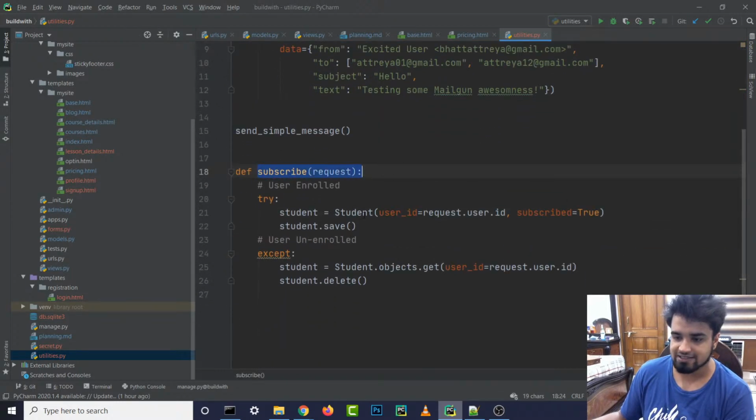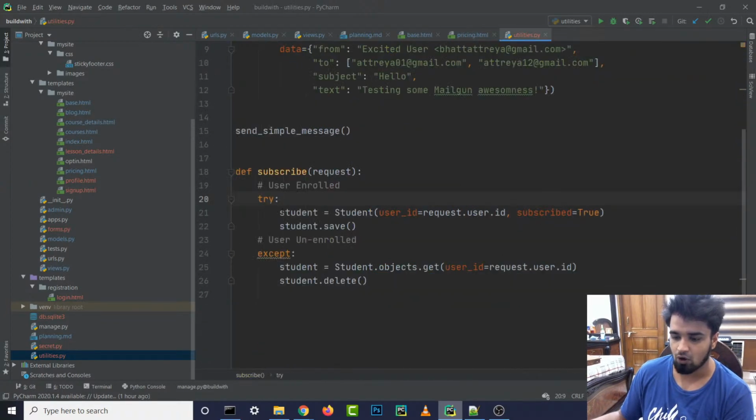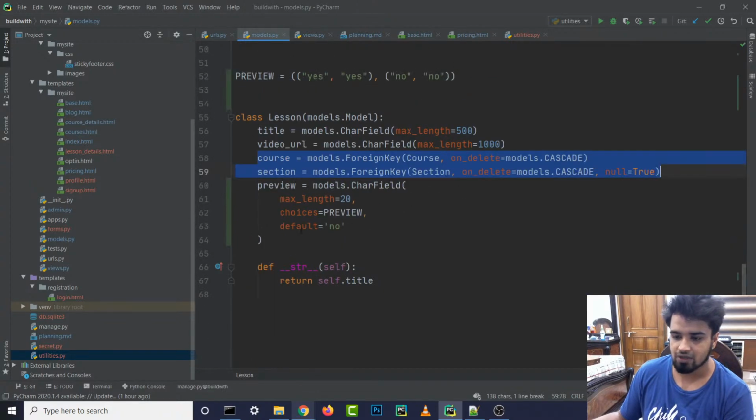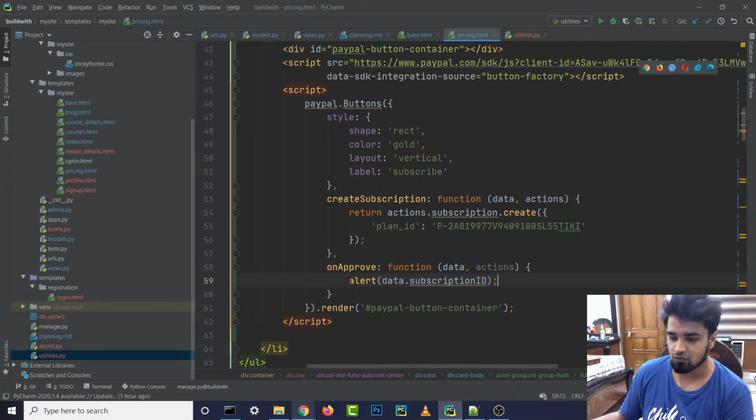But what this subscribe thing basically does is, inside a student model, if the user is subscribed, then after the user has subscribed, we are going to send him to our blog page for right now at least, and we are going to save his information. But if the user is unenrolling, then we are just going to delete his information. He's still going to be signed up, but we are just going to delete the student model that we created. If you remember, in the previous stream we created this student model, which has the subscribed information. So we are basically just deleting it, since he is not subscribed now, but he's still signed up. So we need to do some stuff over here.